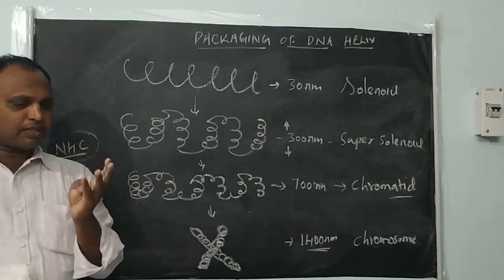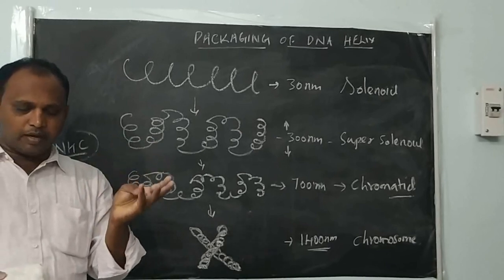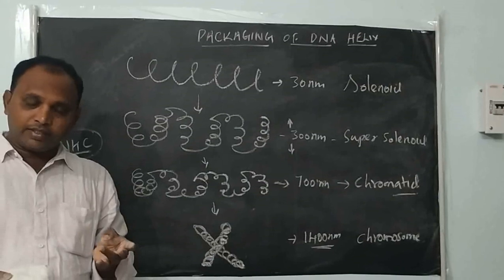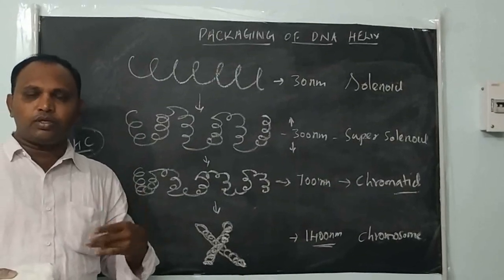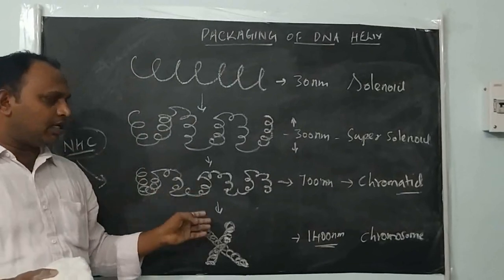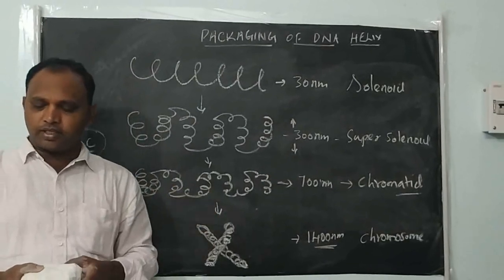The main purpose of packing is, first, to accommodate the lengthy DNA. Second, to distribute an equal amount of genes or DNA into the daughter cells. That's why the DNA is packed at the time of cell division, right?